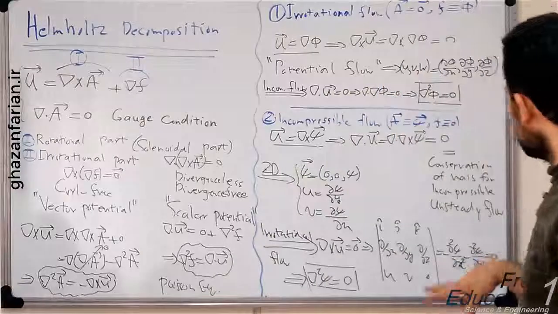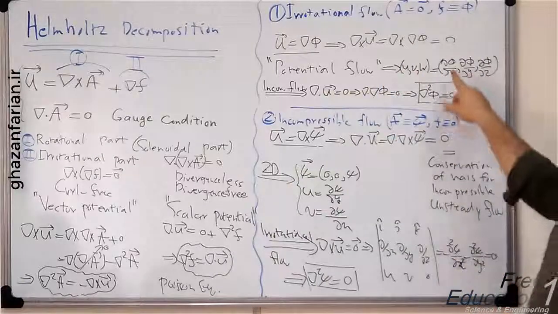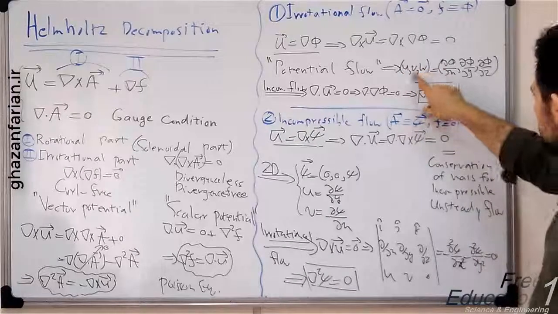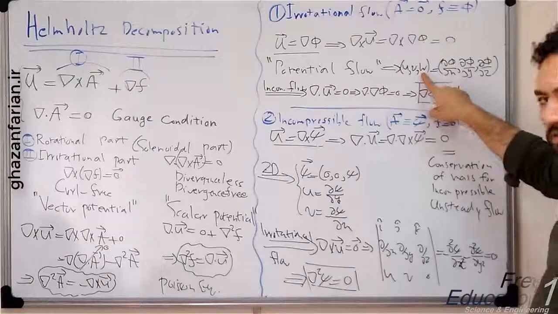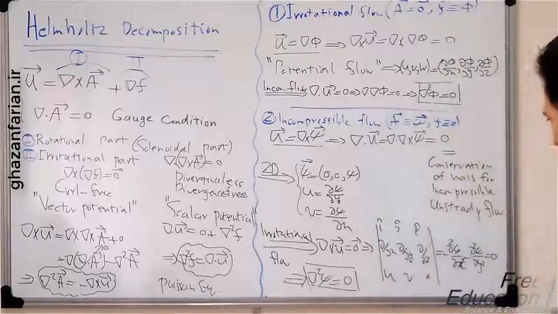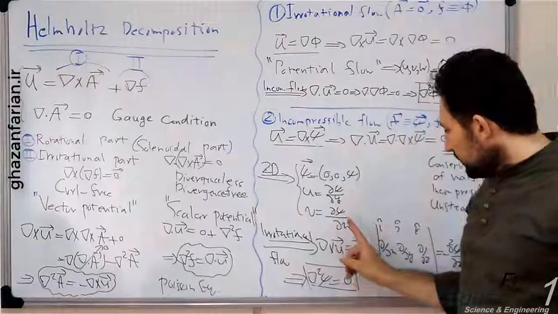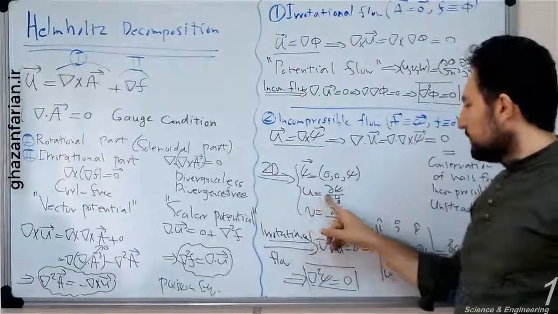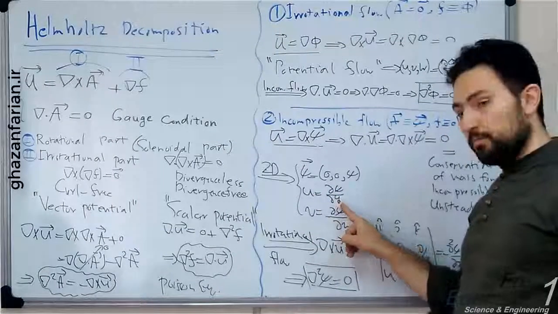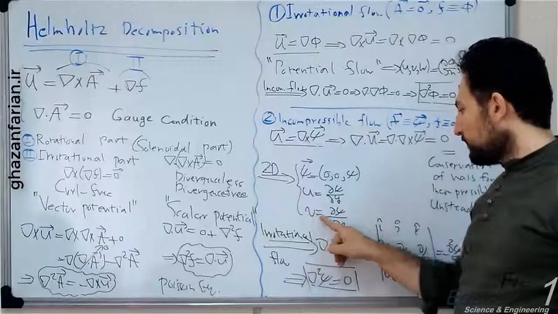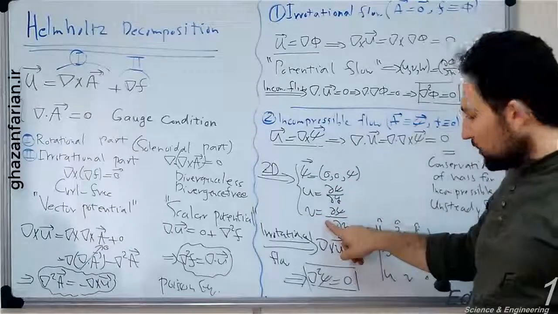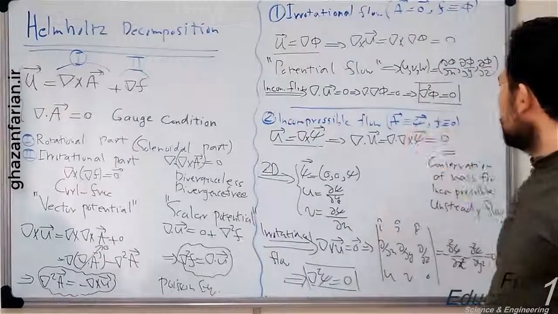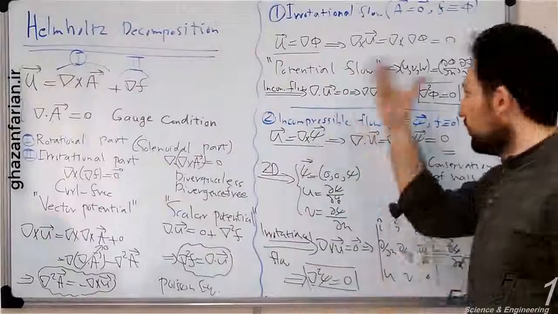The definitions are similar but different. You see the partial derivatives of the x component is over x, the y component is over y, and the w component is over z. But here you see we have cross derivation. The x component is equal to partial derivative with respect to y, and the y component with respect to x. Also, we have an extra minus sign here, but all terms are positive in the definition of the potential flow.